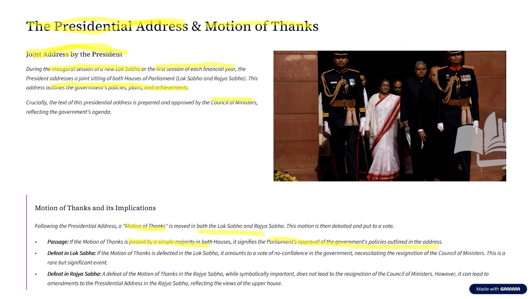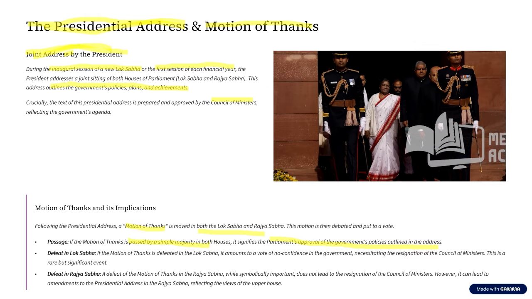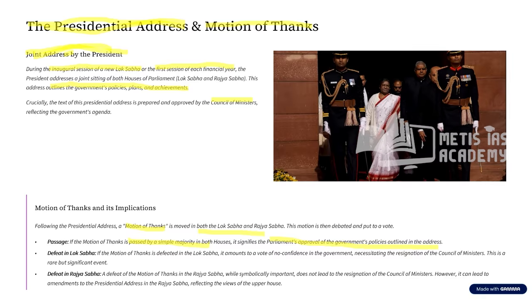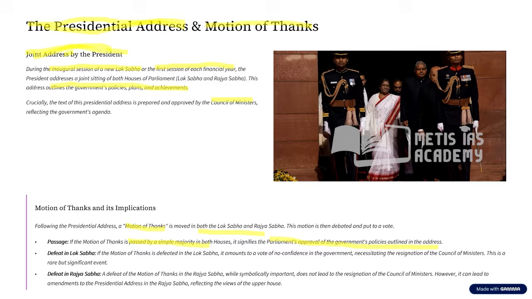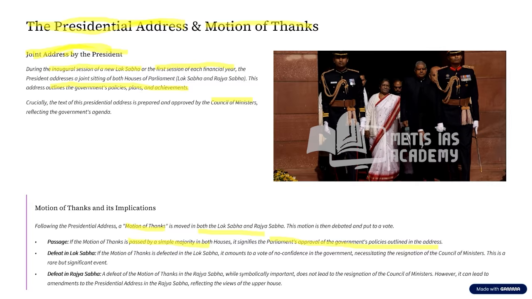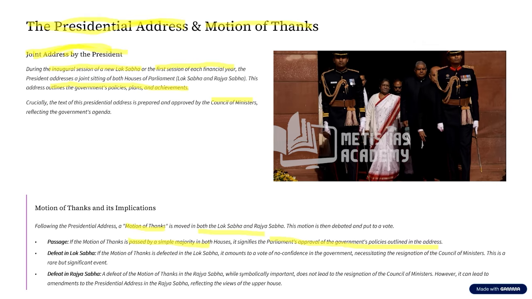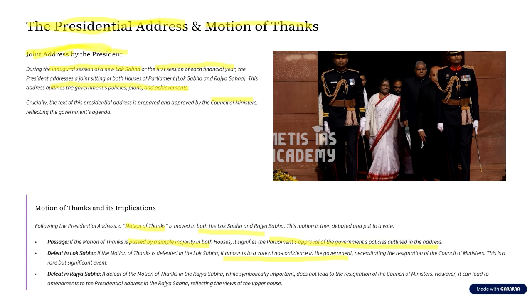Now let us assume this motion of thanks is defeated in Lok Sabha. That is, when people vote, more number of people vote against this motion. What does it mean? It means that the members of parliament do not have confidence in the government. If this is the case, then the opposition parties will sense an opportunity and will immediately move a vote of no confidence against the government.